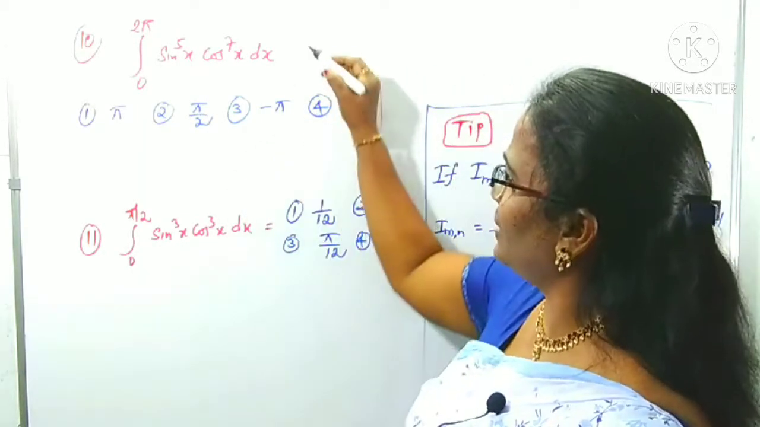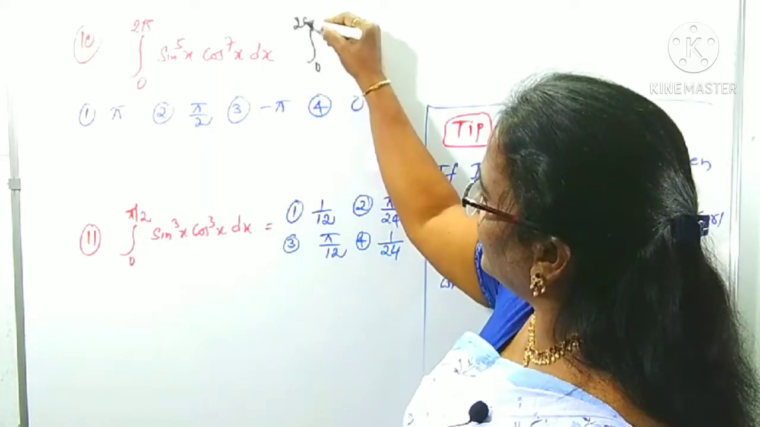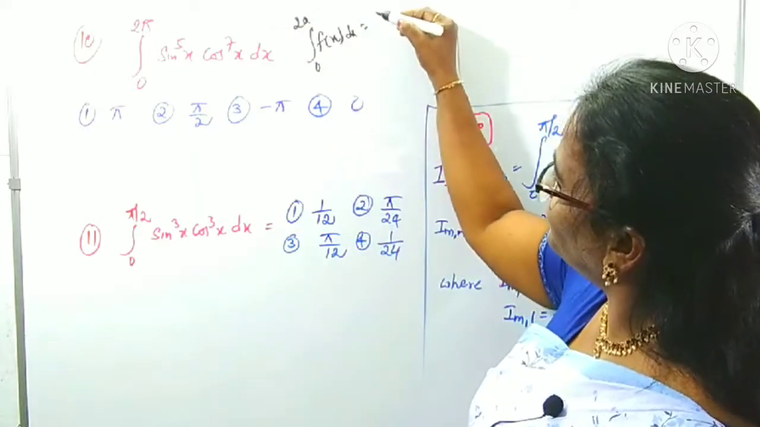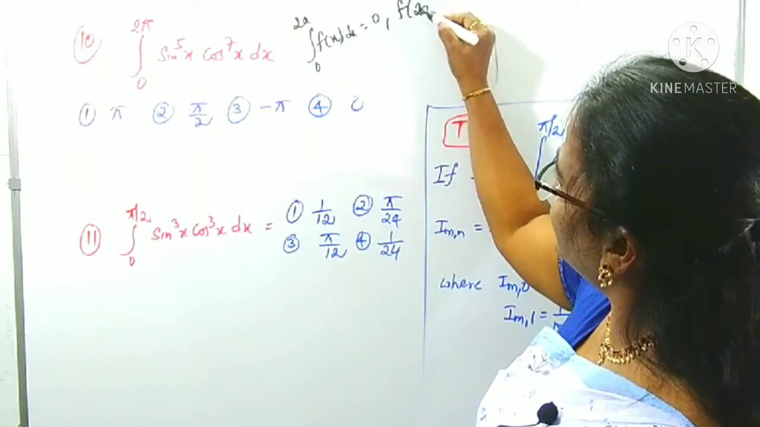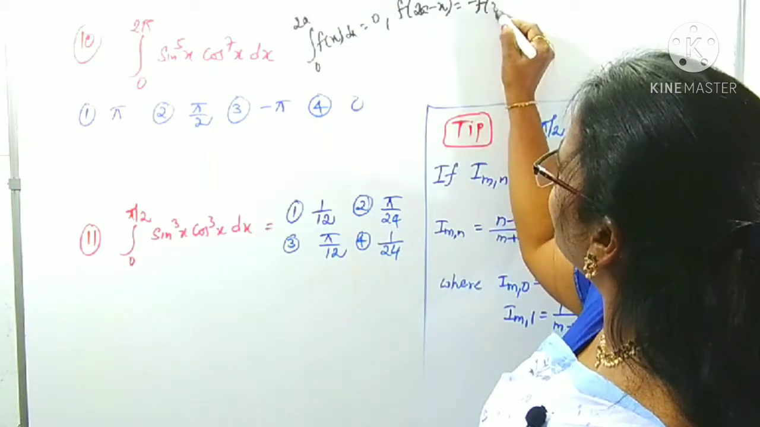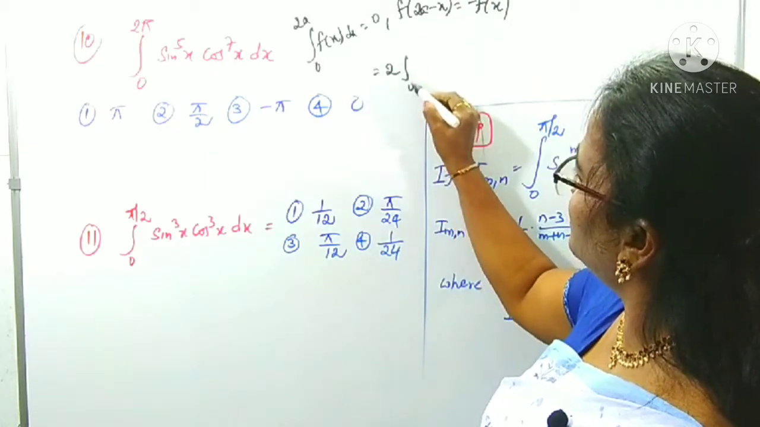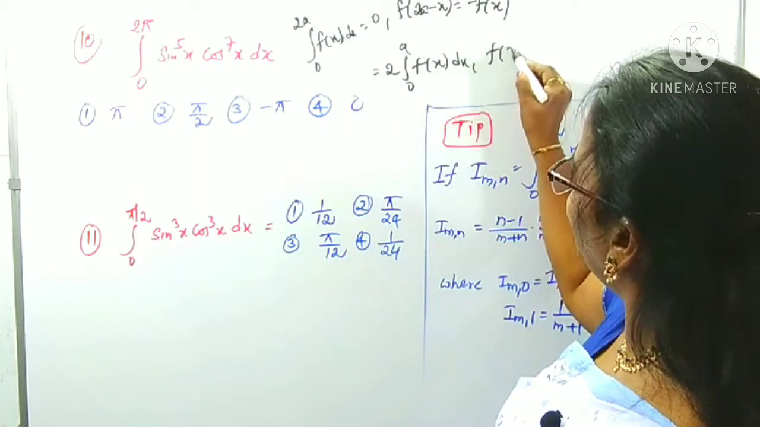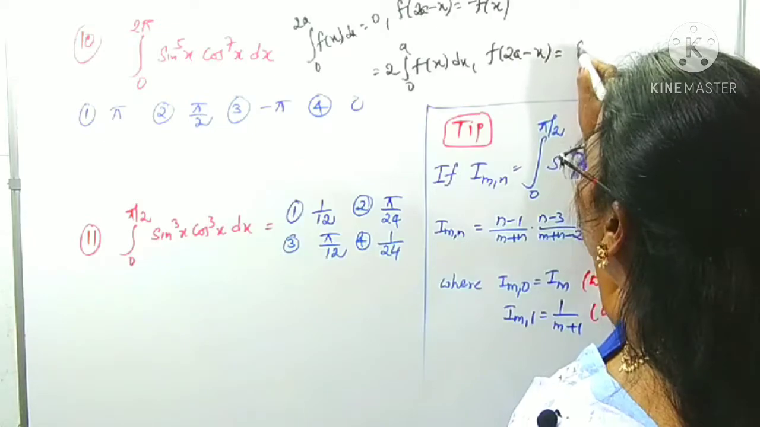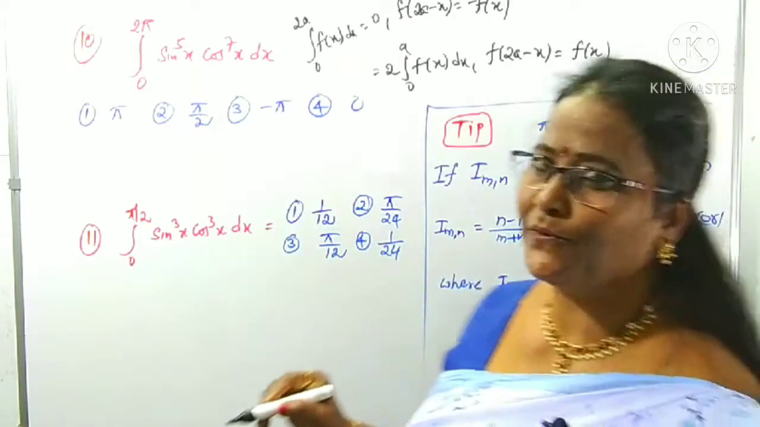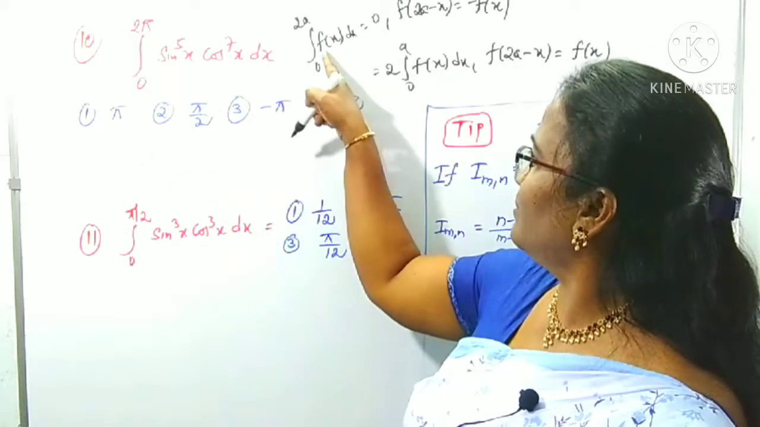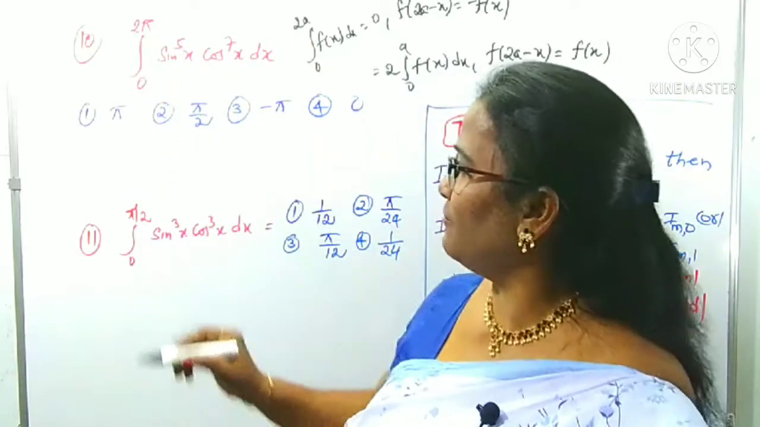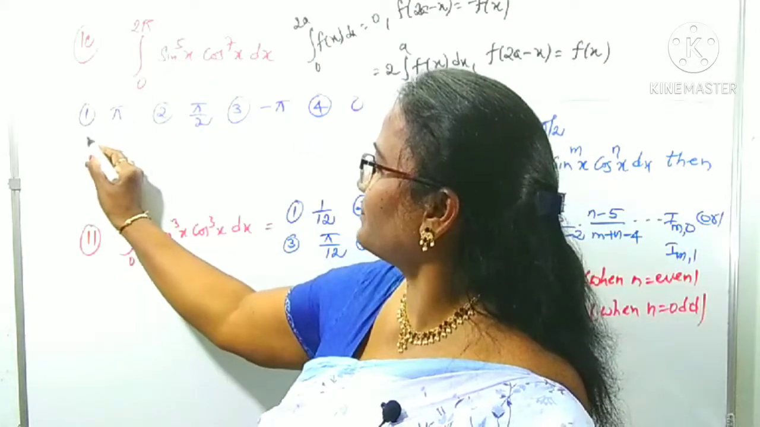Again we can use that property. Integral 0 to 2a f(x) dx is either 0 when f of 2a minus x is equal to minus f(x), or 2 times integral 0 to a f(x) when f of 2a minus x is equal to plus f(x). We can check it first of all. We can think f of x is this function. In place of 2a, what is there? 2 pi. So f of x is what here?